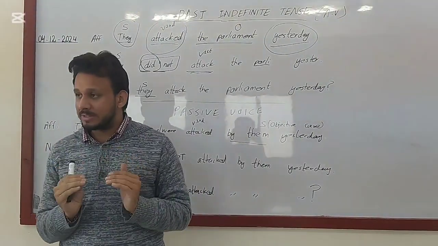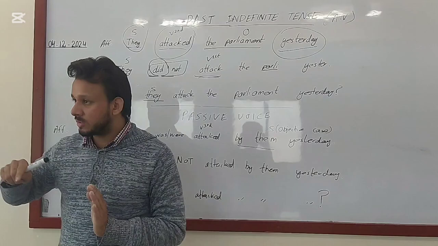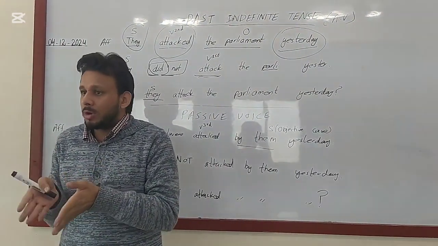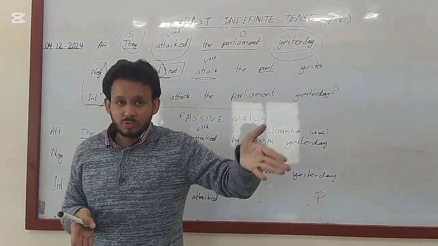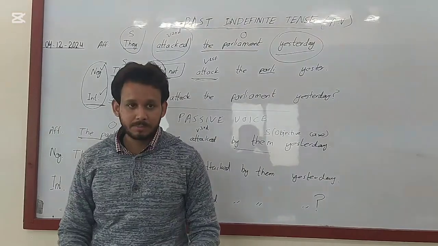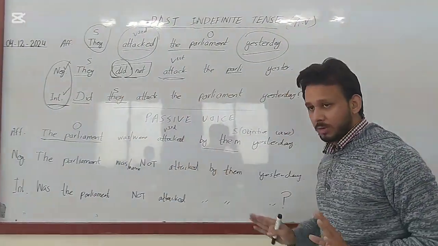While in present indefinite negative and interrogative, we don't need to put s or es with the first form of verb, because if there is a need to put s or es, we have already put does. So whenever does is there, there is no need to put s or es along with the first form. Clear? Any other questions? Shall we move towards the passive voice?